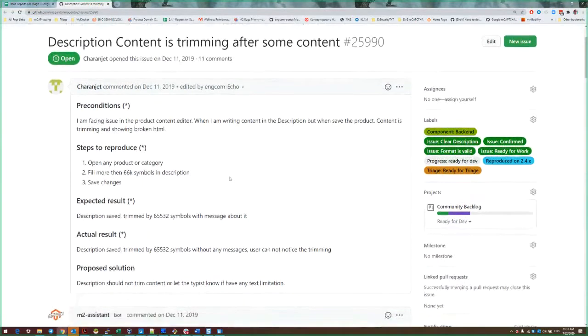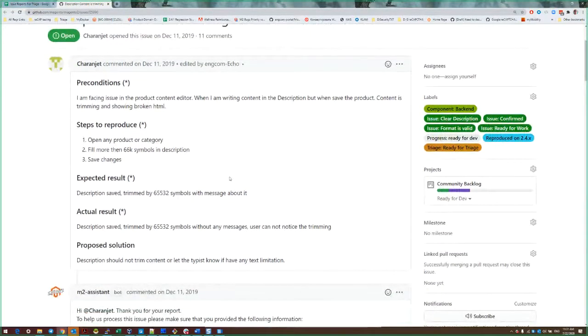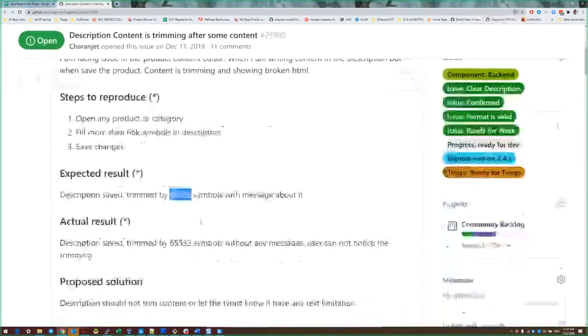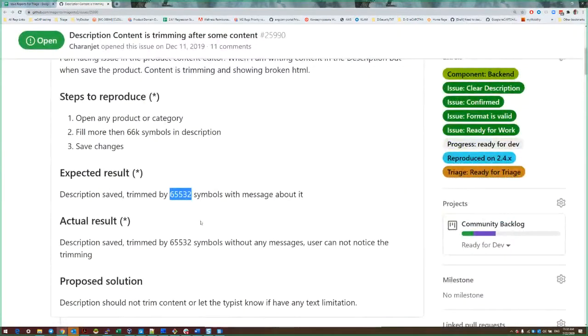Let me explain. In the product page in admin and in the category, we have an attribute description. So we can put some description and so on, but it has a limitation on the length. It's quite reasonable, but in case an admin user decides to fill in a lot of text, a huge amount of symbols, the text will just be cut and the admin will not be notified.